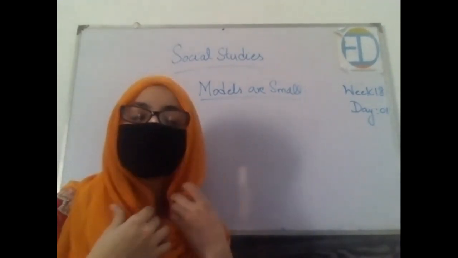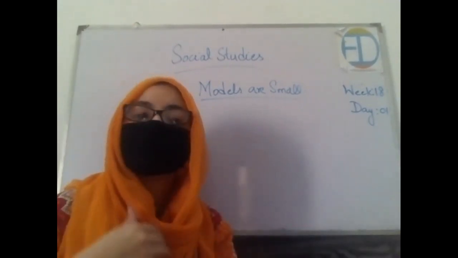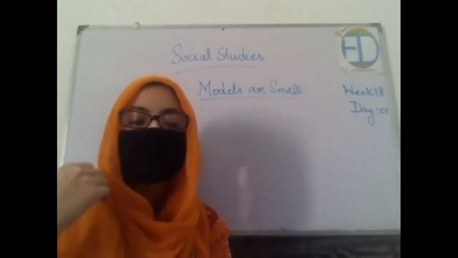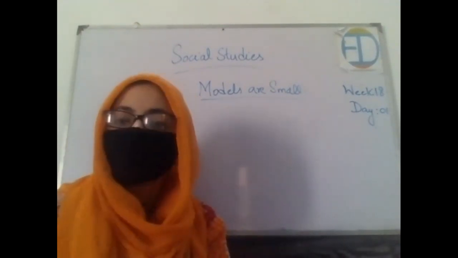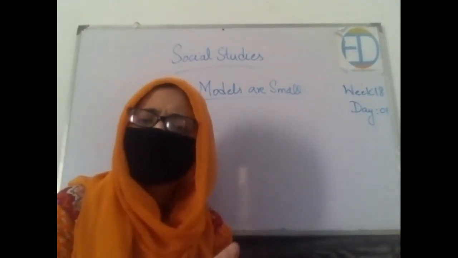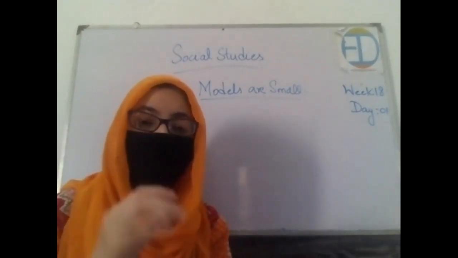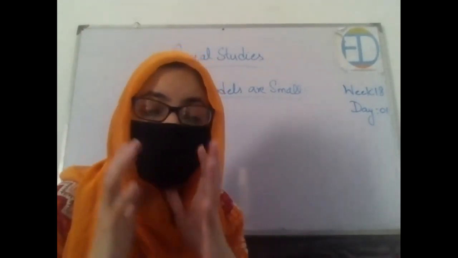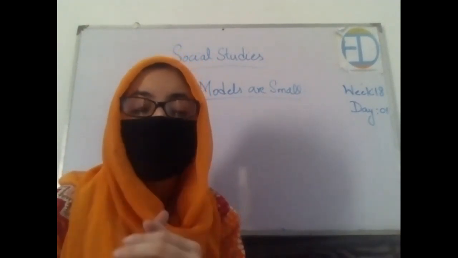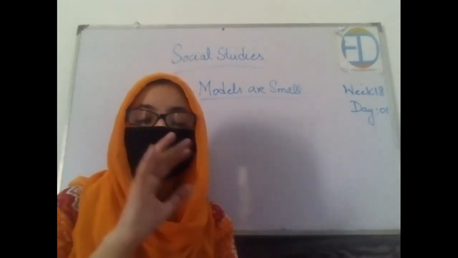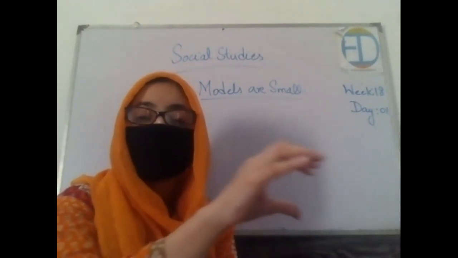Then we learned about the different professions around us. Somebody is a doctor, somebody is an engineer, somebody is a teacher, somebody is a pilot. All of these people are in our society. We should have knowledge about this, that if somebody is doing this profession, we call them a pilot.